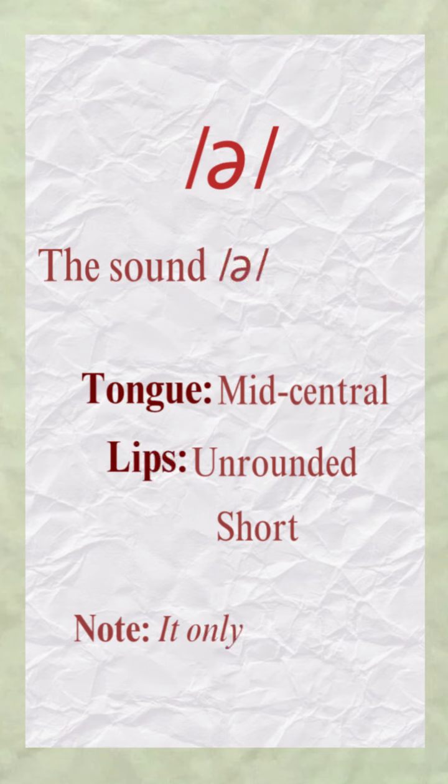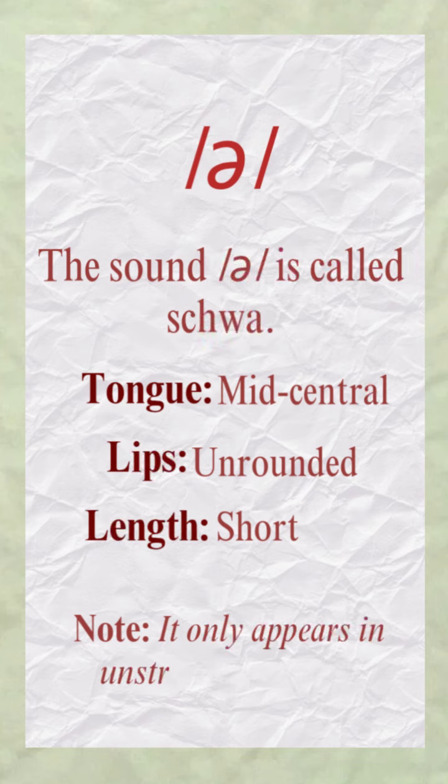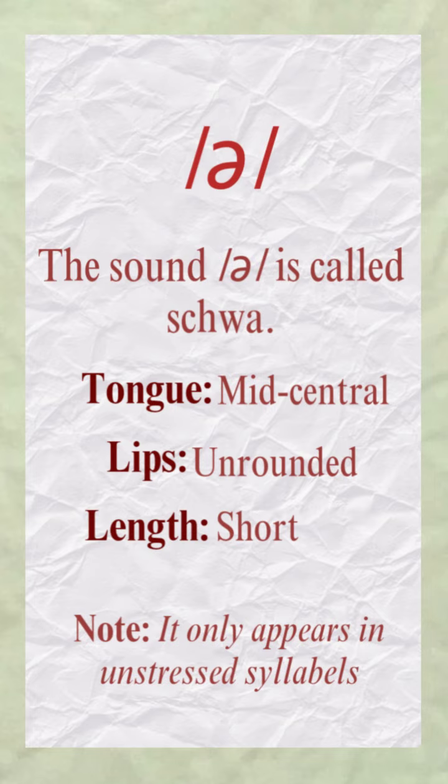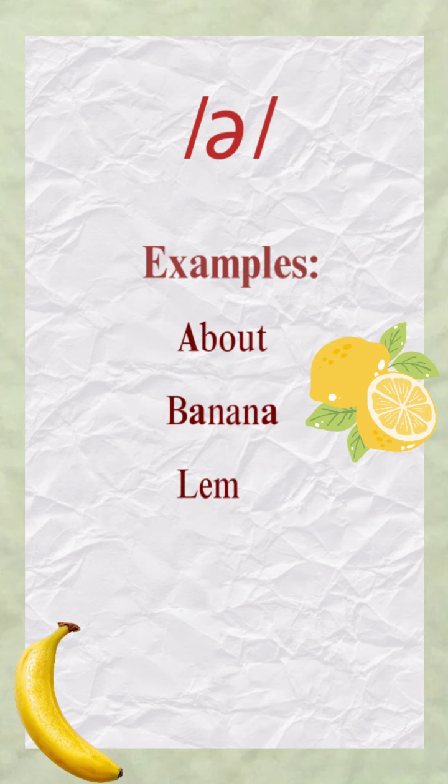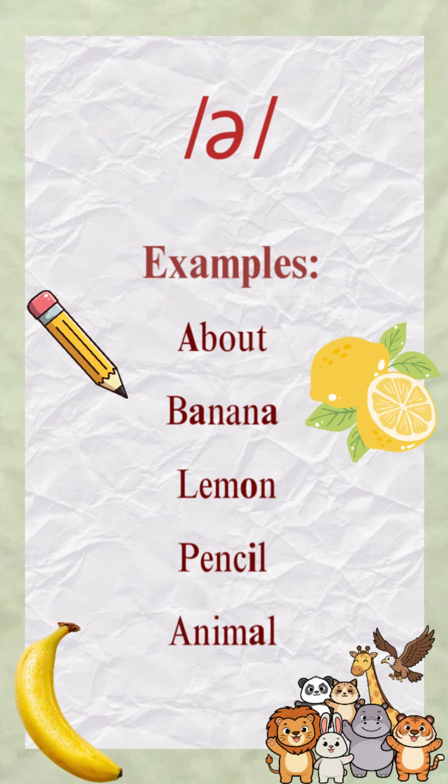The sound is called schwa. It is a mid-central vowel and the lips are unrounded. The mouth is relaxed and this sound usually appears in unstressed syllables. Listen. Some examples of the sound are about, banana, lemon, pencil, and animal.